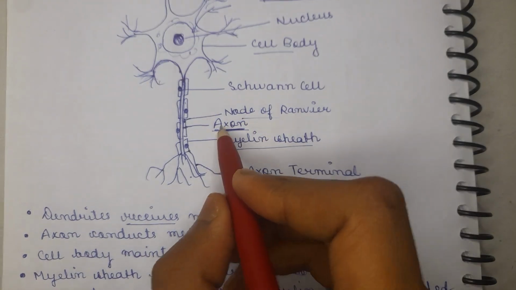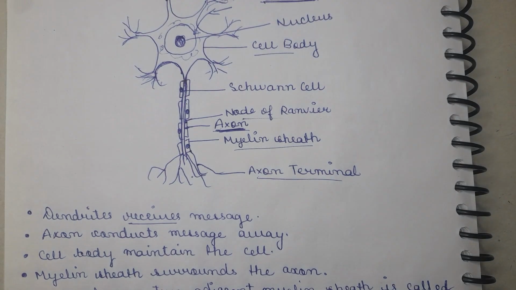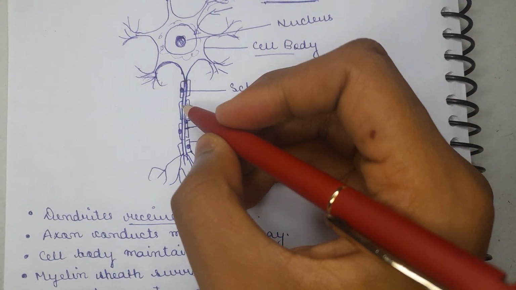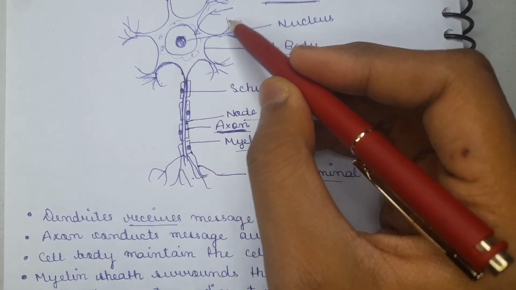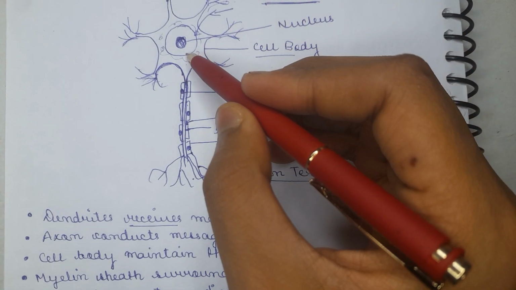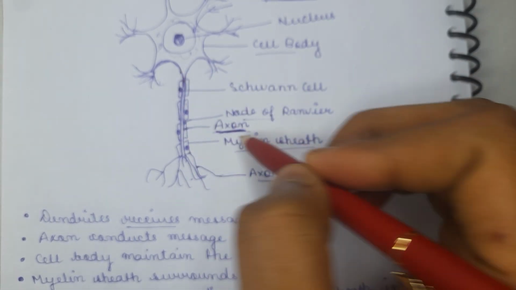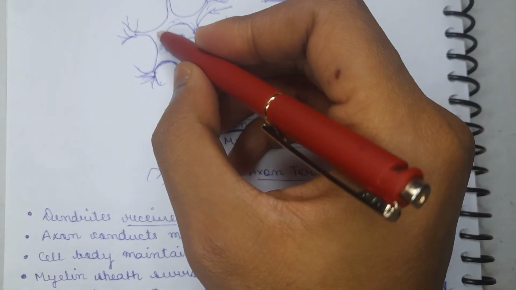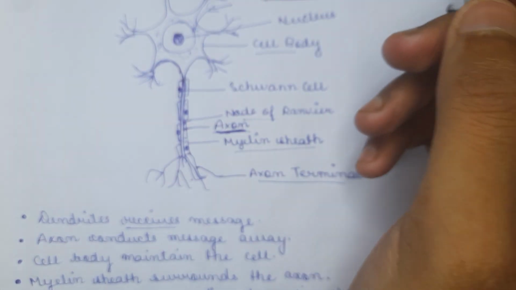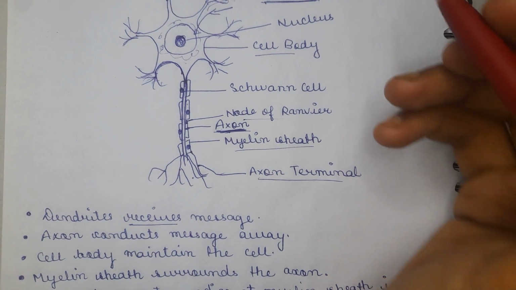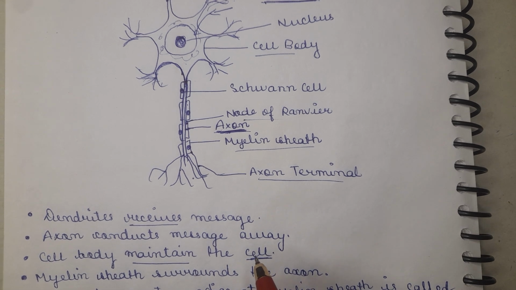Now axons, basically these axons conduct messages away from the cell body. Now the turn comes that the messages have been received through dendrites, and these messages are sent forward by the axons. Now what do these cell bodies actually do? They basically contain the nucleus, mitochondria and some other organelles, and are concerned with the maintenance and growth of the cell.